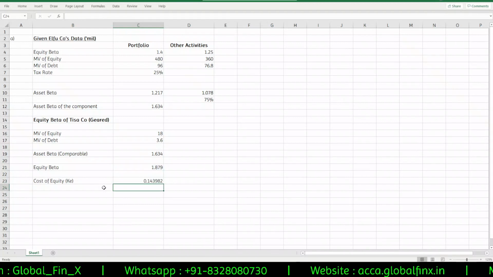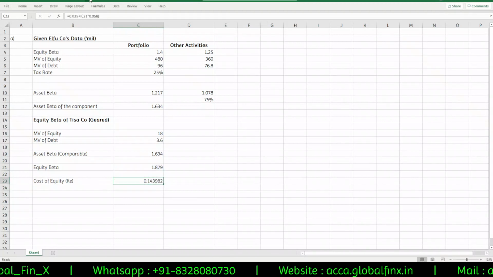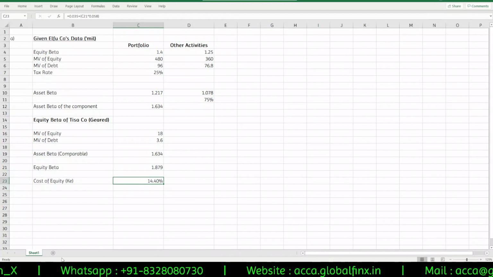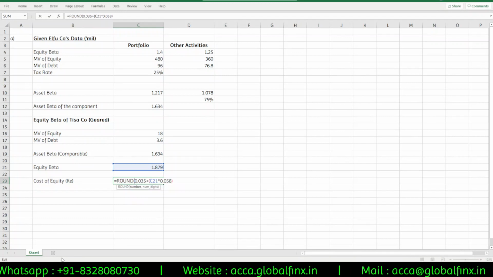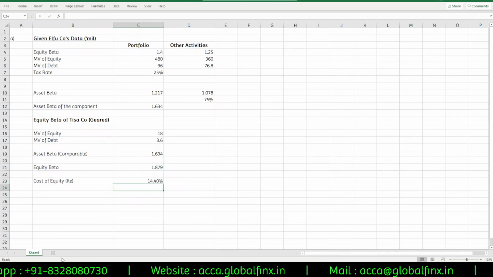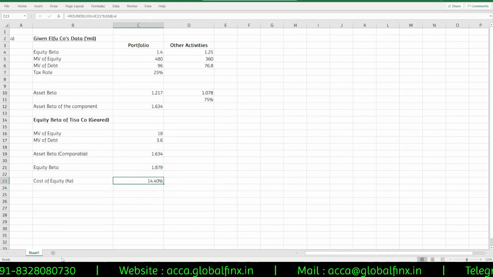If we put it as a percentage, 14.4%, rounding it off to 4 decimals, so yeah, 14.4% would be the cost of equity.